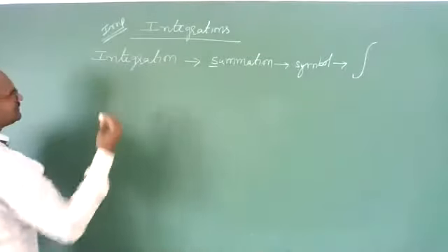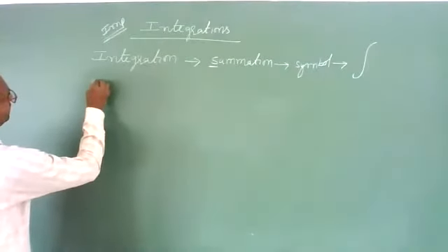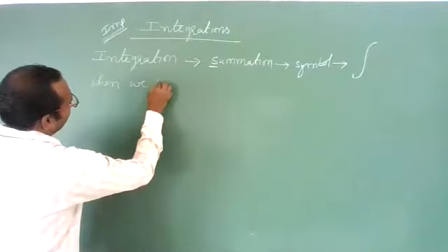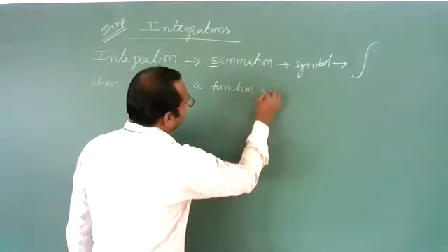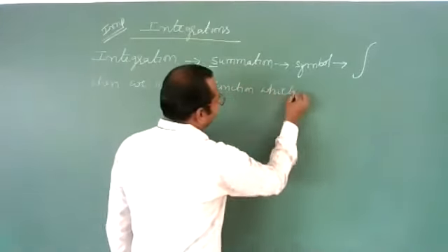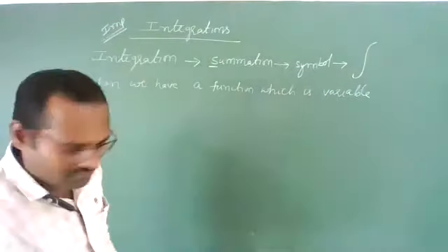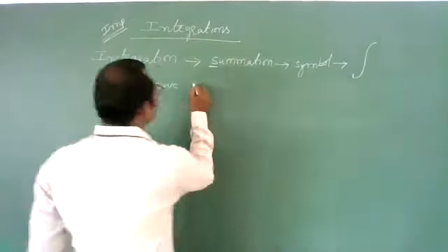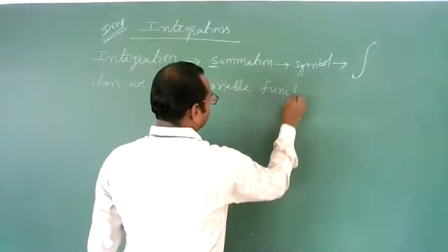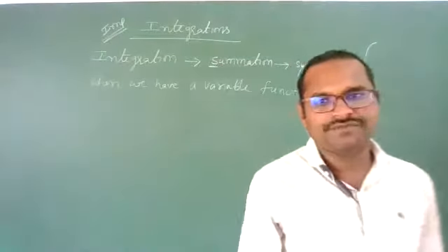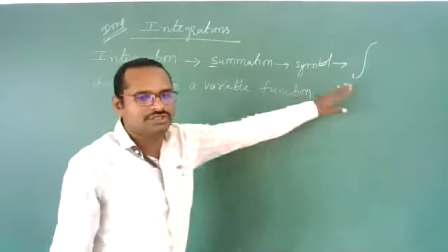In physics, and not only in physics, whenever we have a function which is variable, or you can say we have a variable function, and we want to find the total value of that function, we need to go with the integration method.